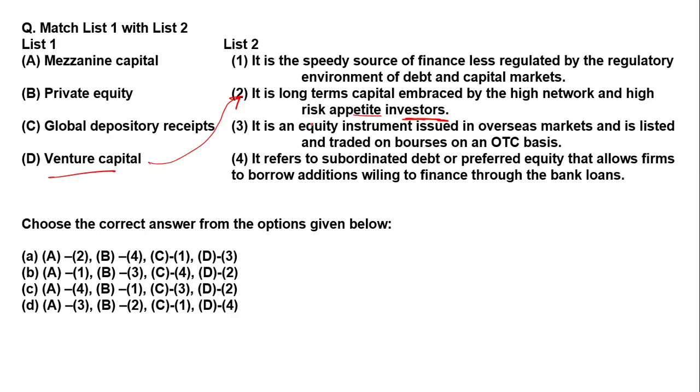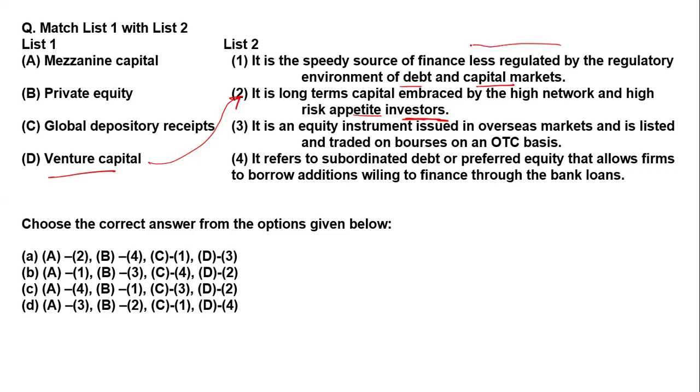Now the next one, which is private equity. As the word private says, it is a speedy source of finance, less regulated by the regulatory environment on the debt and on the capital.